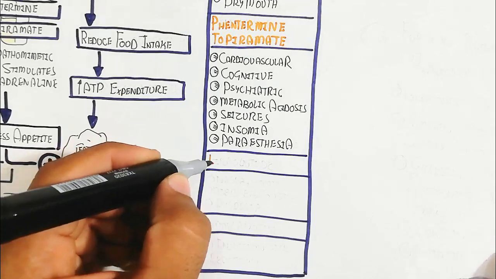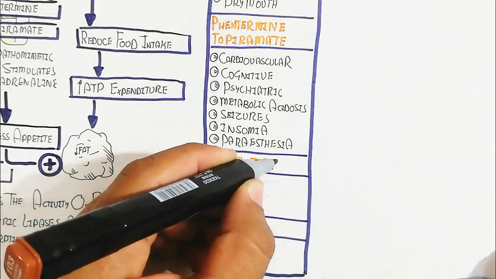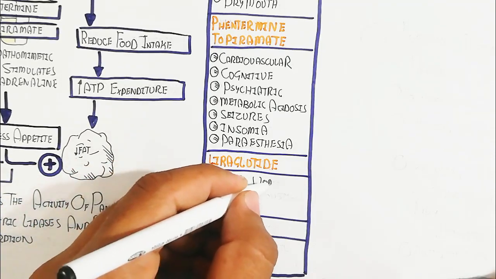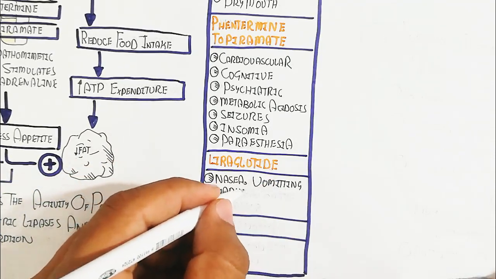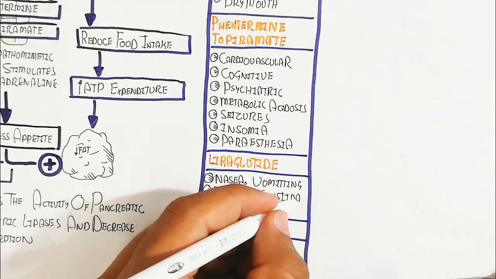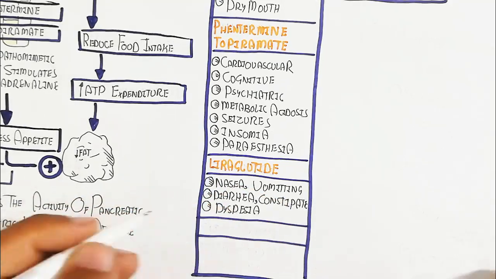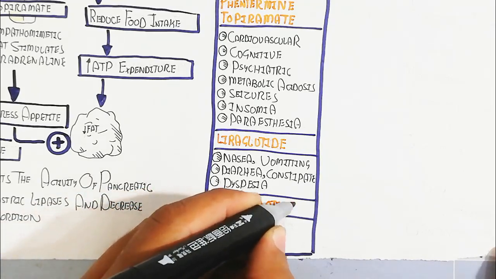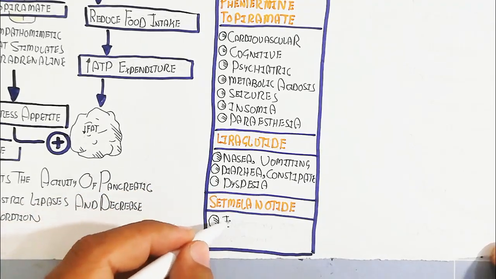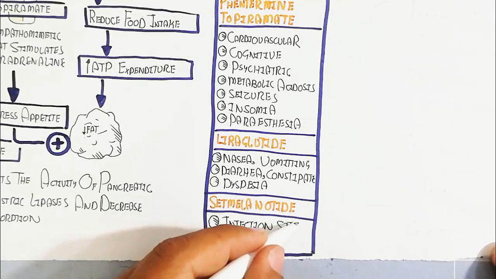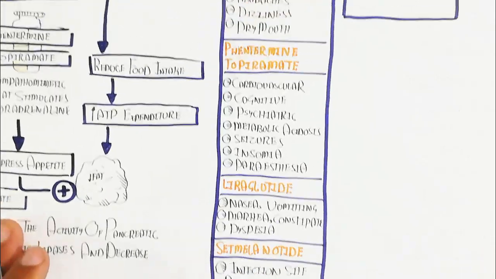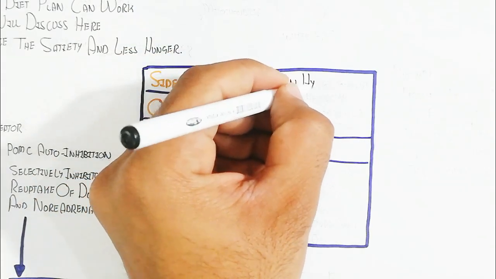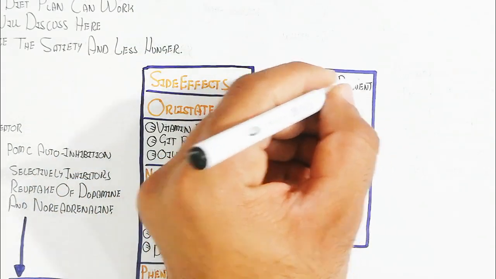Liraglutide leads to nausea, vomiting, diarrhea, constipation and dyspepsia. Setmelanotide leads to injection site reaction, which we have discussed previously, skin hyperpigmentation, headaches, nausea, diarrhea and abdominal pain.